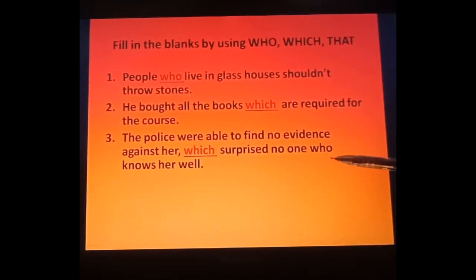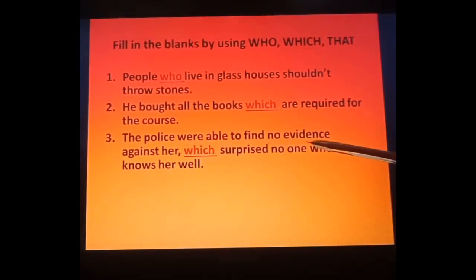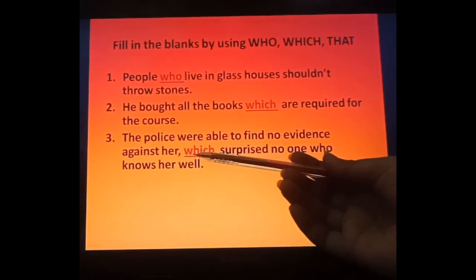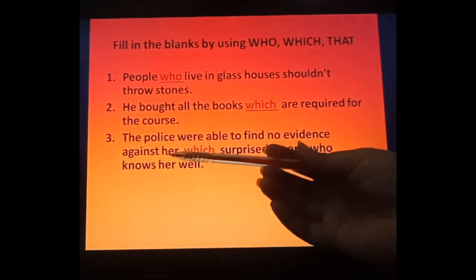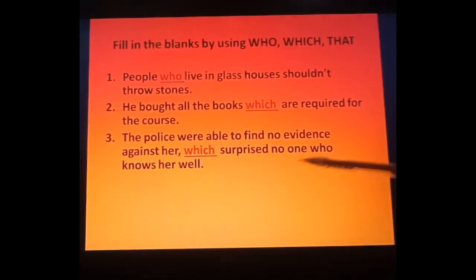But read the sentence, students. This, which, is given for what? The police were able to find no evidence against her, which surprised no one who knows her well. Here we are talking about the evidence, not her.